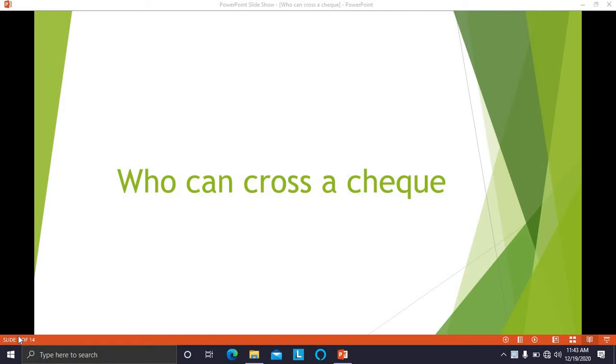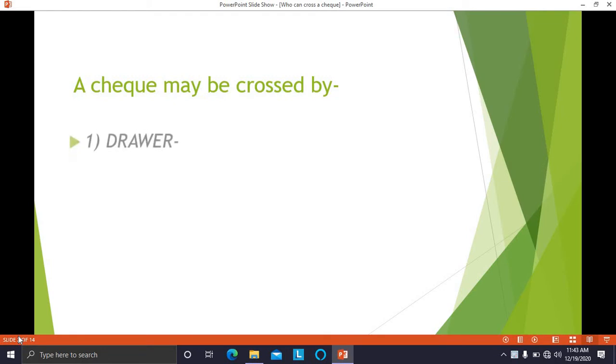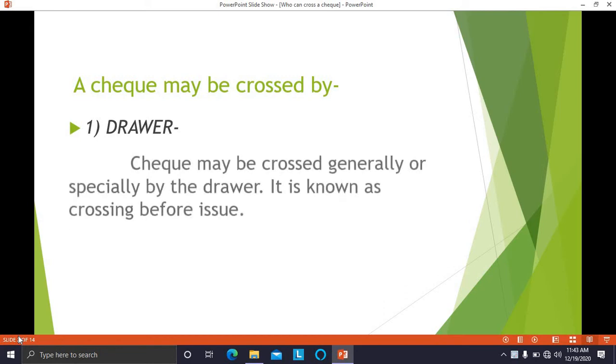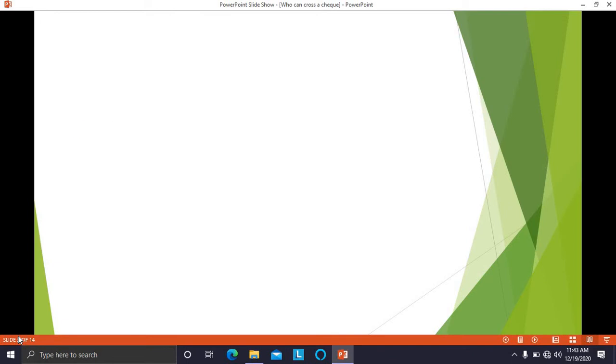Now who can cross a check? Usually a person who is the maker of the check may cross the check. The drawer is the person who draws the check, who writes the check. He can cross the check. So a check may be crossed generally or specially by the drawer. It is known as crossing before issue. So before the check is issued to the holder of the check, it can be crossed by the drawer of the check.